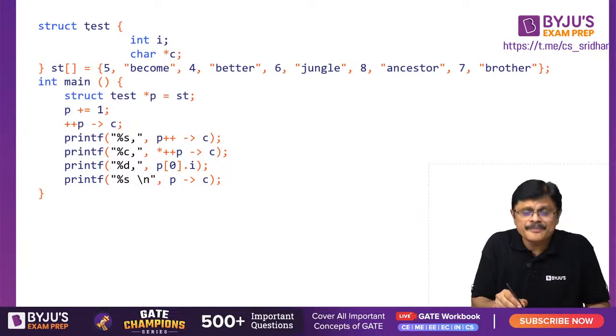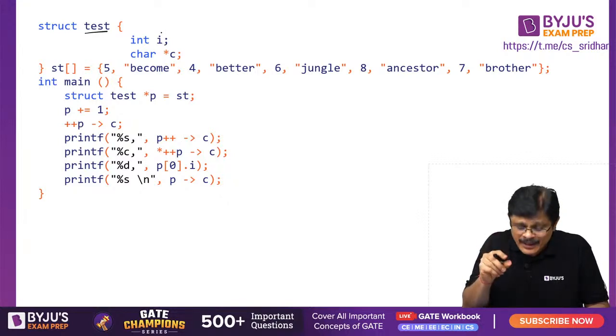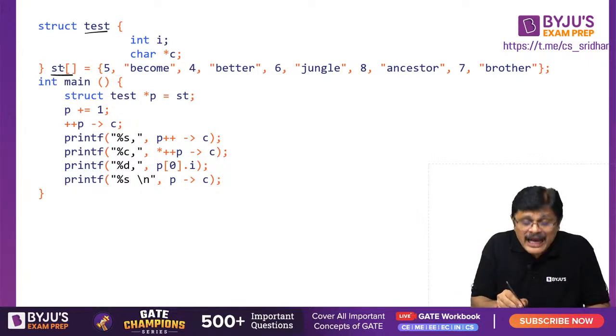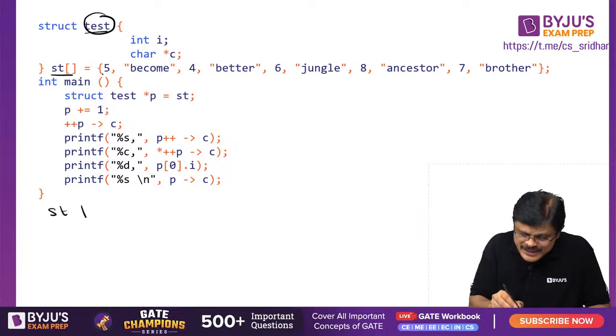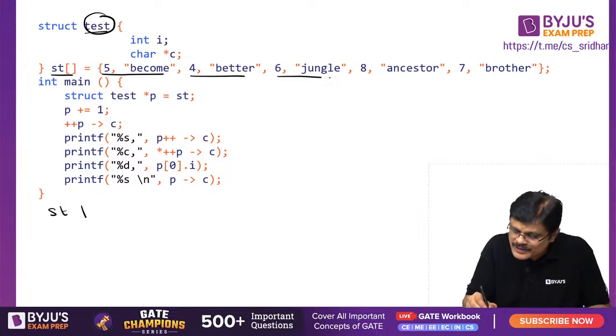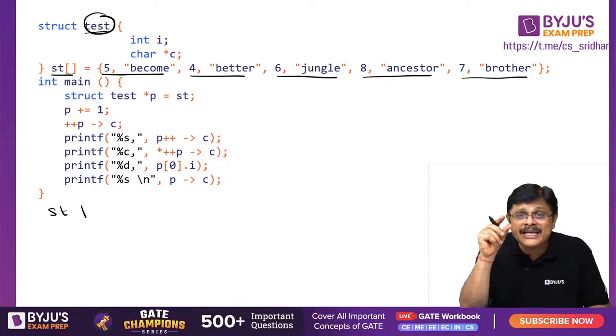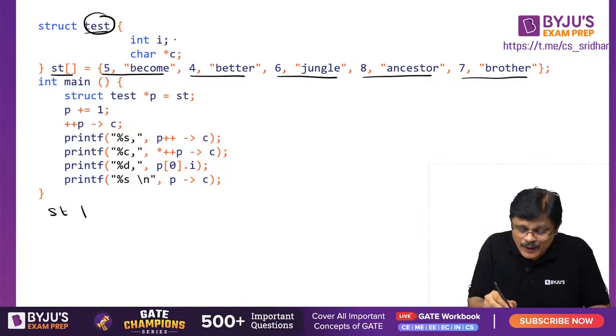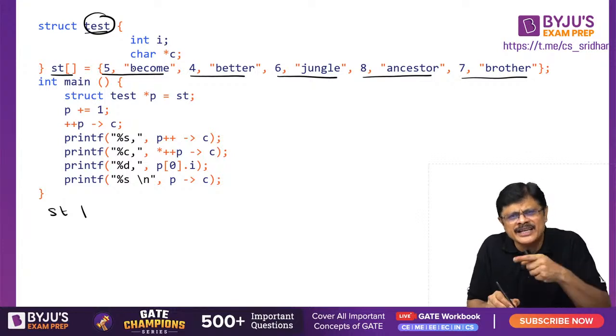Here I created a data type called test, which has an integer member and a character pointer member, and I am creating an array of this type. ST is the name of this particular array, which has 1, 2, 3, 4, 5 elements, because each structure variable can hold one integer and one character pointer. A character pointer means it can hold a string, my dear friends.